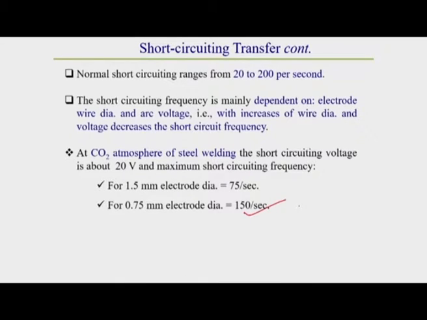It was observed that for CO2 gas shielding medium, a 0.75 millimeter diameter electrode can provide a metal transfer rate of around 150 drops per second, whereas if the diameter is twice that, the metal transfer rate becomes half of what was observed for the 0.75 millimeter electrode. So for a 1.5 millimeter diameter electrode, the drop transfer rate is around 75 drops per second. What we observe from here is, the higher the electrode diameter, the lower the drop transfer rate.